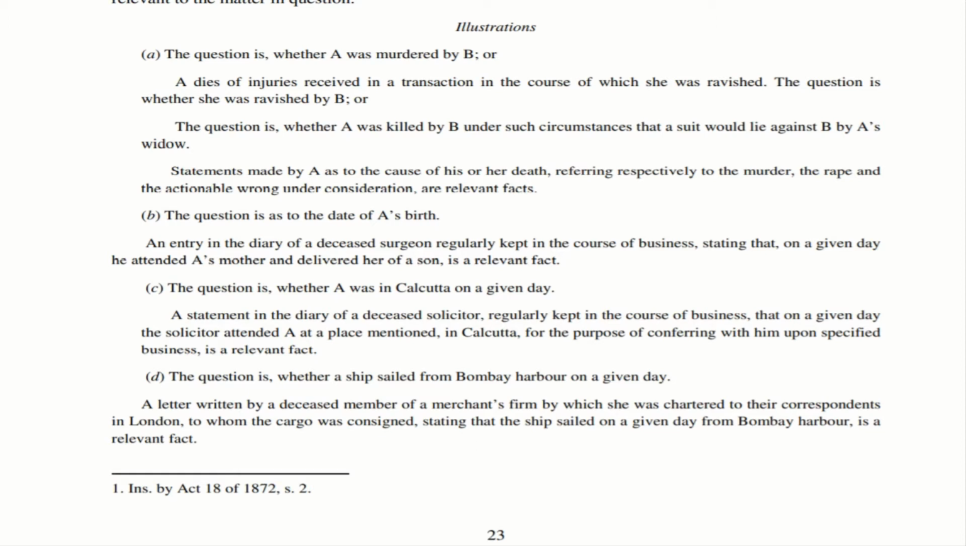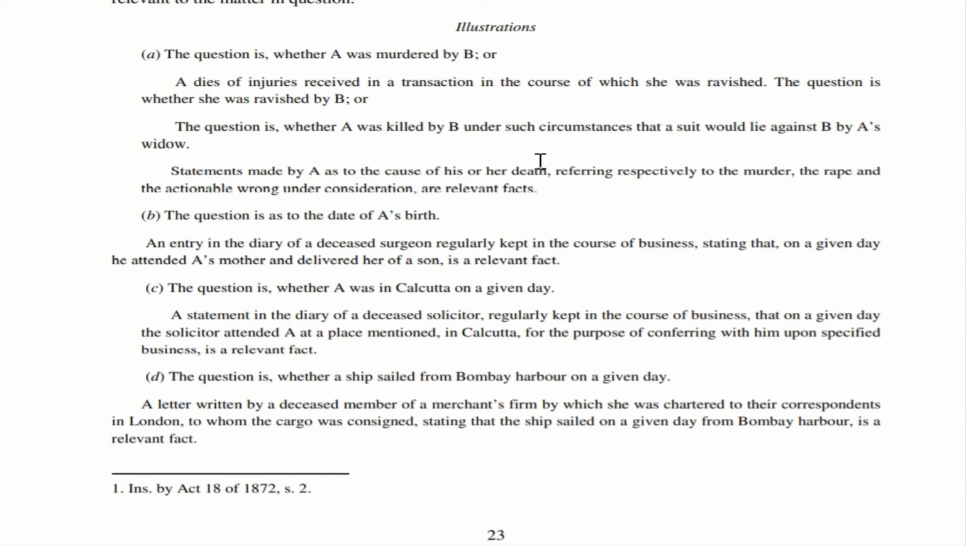Now, let us imagine A was born on 1/1/2020. The surgeon regularly keeps a diary with him in this hospital, where he records the names of the babies which were born in that particular hospital. So, in that case, if this doctor has attended A's mother and he saw her mother deliver the son, in all these cases, it is a relevant fact.